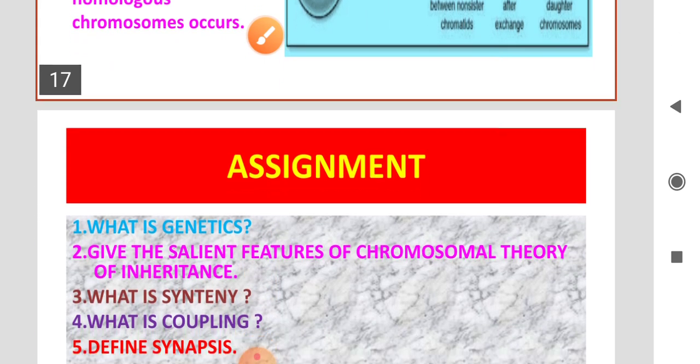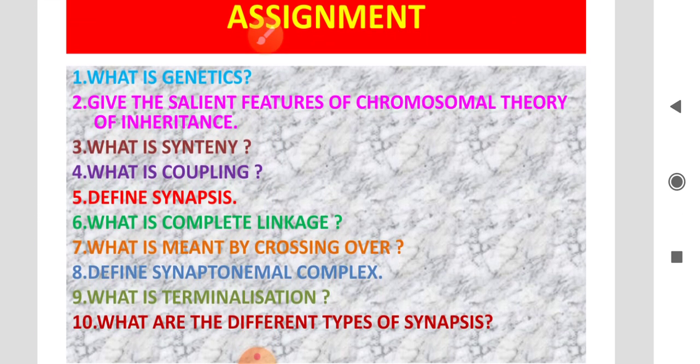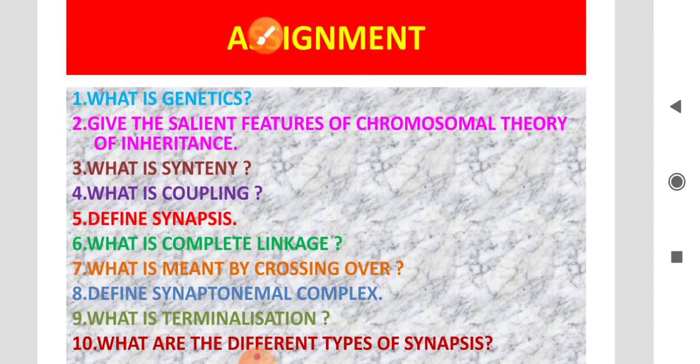Students, this class is over. Next is the assignment. After watching the class, write the 10 short answers. After studying, you write the test. What is genetics? Give the definition, and give the salient features of the chromosomal theory of inheritance. And what is synteny?